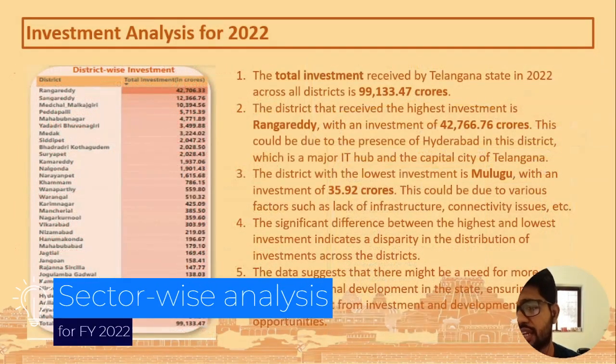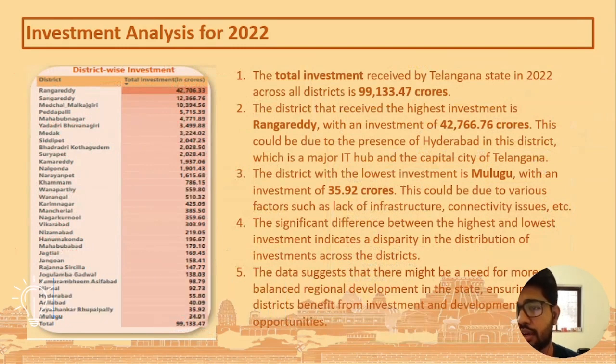Now we will see the district-wise investment received in Telangana State for the year 2022. The top 5 districts in terms of investment received are Rangareddy, Sangareddy, Medchal-Malkajgiri, Peddapalli, and Mahabubnagar. The total investment received by Telangana State in 2022 across all the districts is 99,133 crores. The district that received the highest investment is Rangareddy with an investment of 42,000 crores.